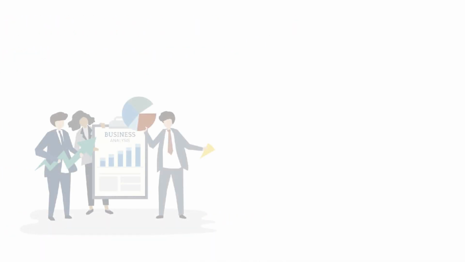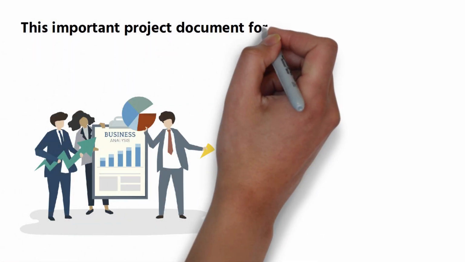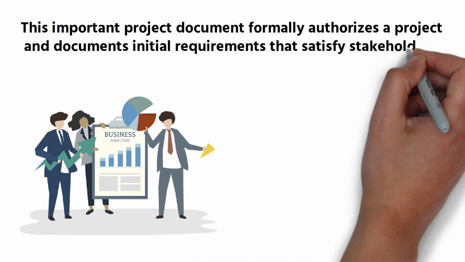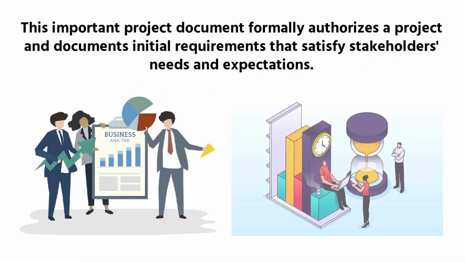A project charter is a formal and short document that describes the project, project vision, project objectives, and who the stakeholders and participants are. This important project document formally authorizes a project and documents initial requirements that satisfy stakeholders' needs and expectations. Since the project charter contains highly important information such as project title, project manager, project budget, project scope, milestones, etc., it should be created as soon as possible to avoid time loss.